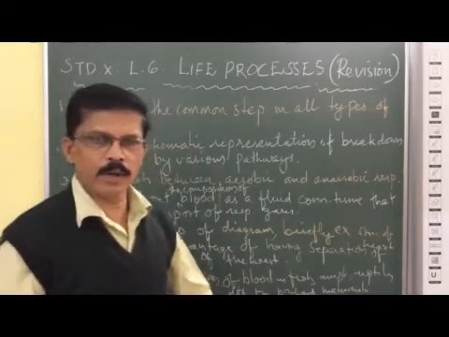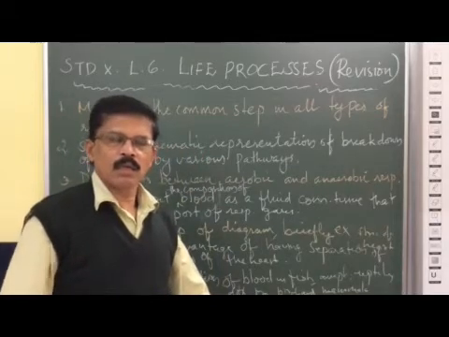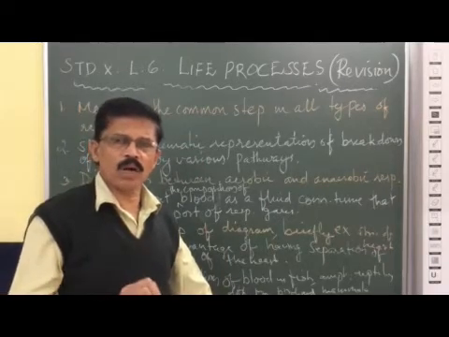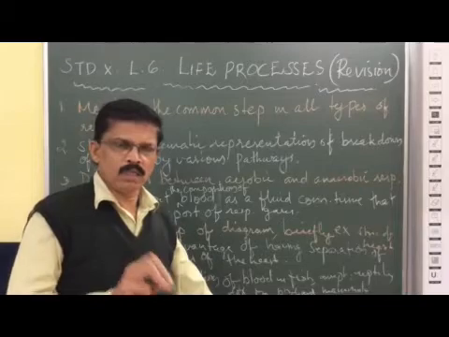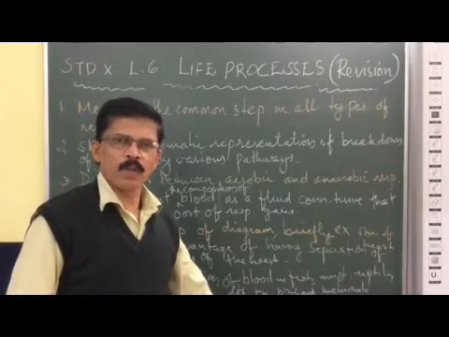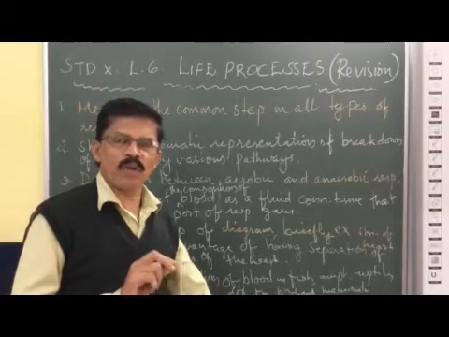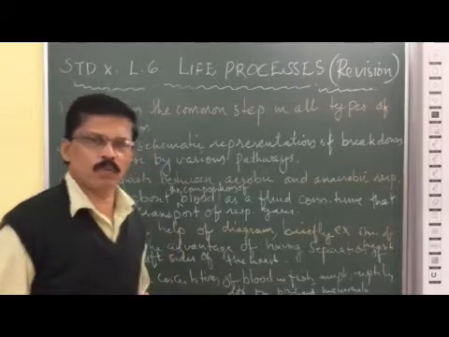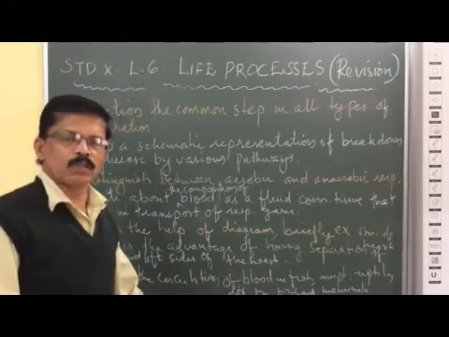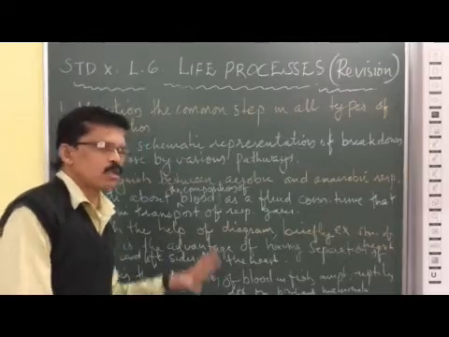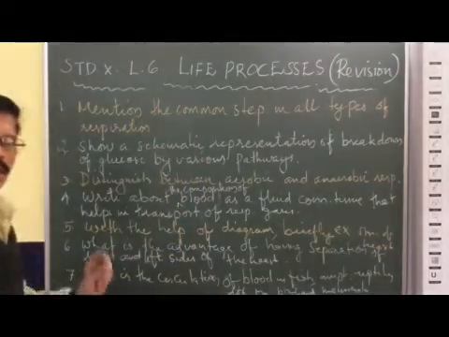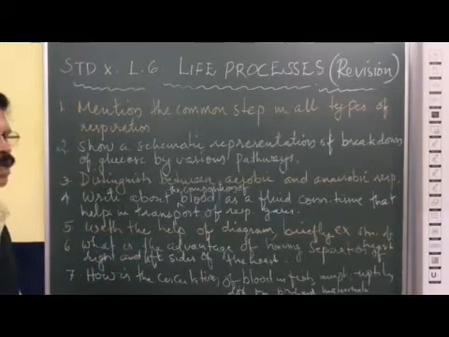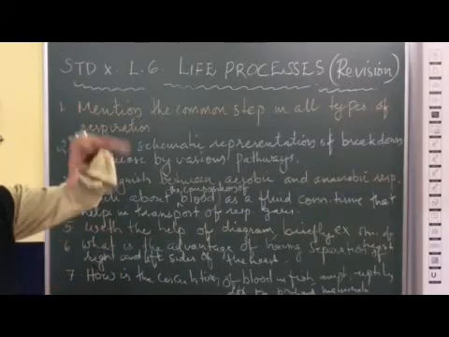The pyruvic acid entering mitochondria completely breaks down into carbon dioxide, water, and energy. In this third step in mitochondria, the largest amount of energy is released, around 24 ATP molecules. So these are the 3 important points you have to remember. The glucose undergoes glycolysis to form pyruvic acid and energy. Now pyruvic acid enters 3 destinations.